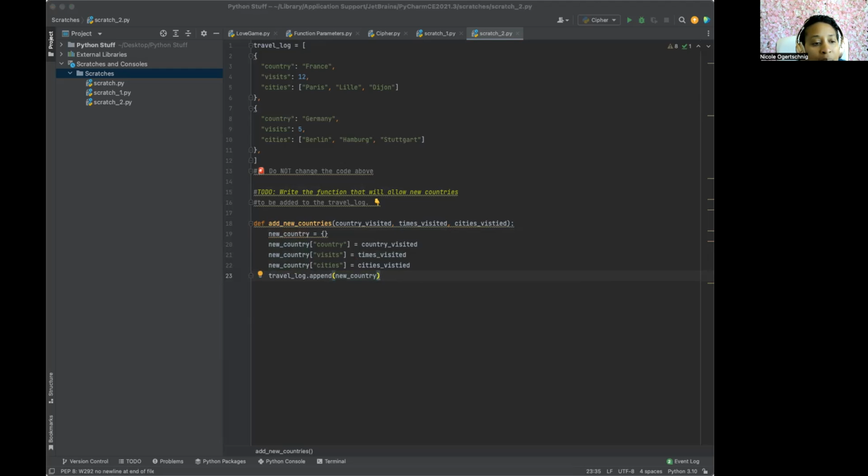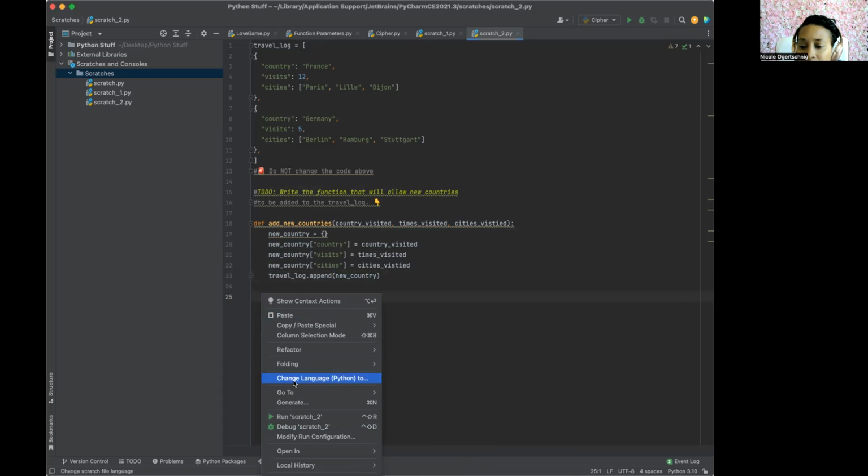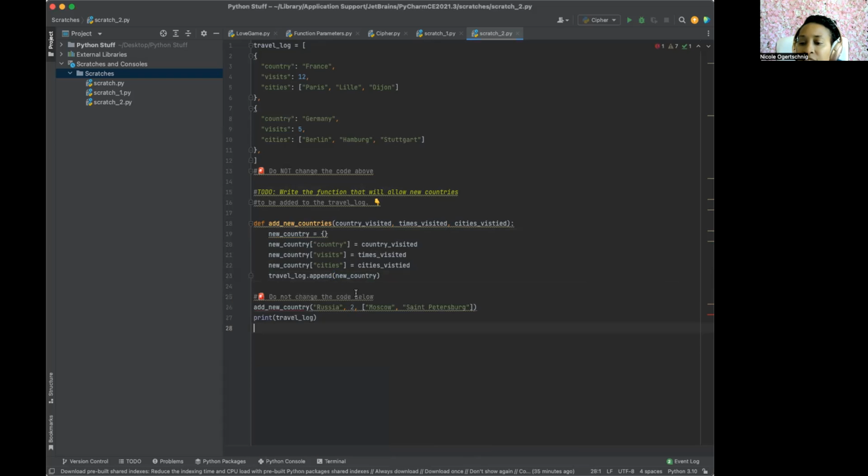This is the bottom part of the worksheet, not homework. Did do it at home. It already has what we're going to add in there. So the bottom part of this, thought I copy and paste all of it. It's okay. It says do not change the code below. See where it says do not change the code above? Do not change the code below.